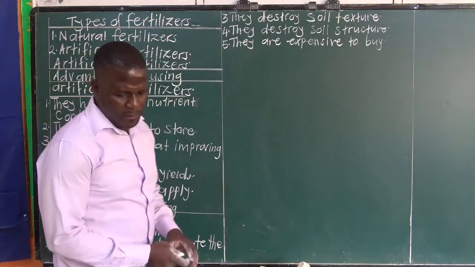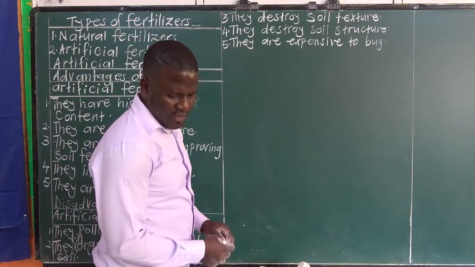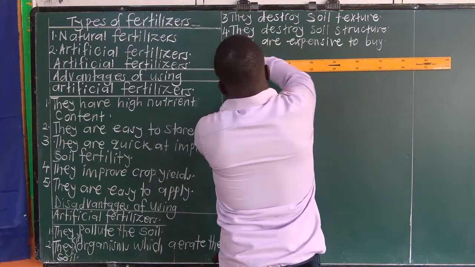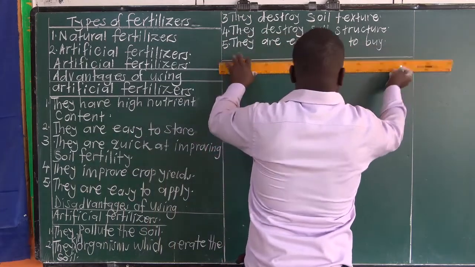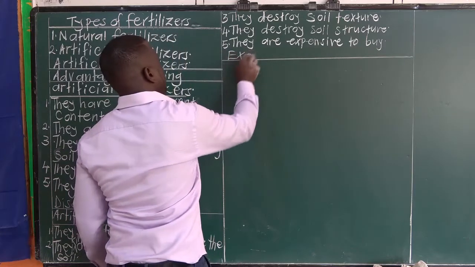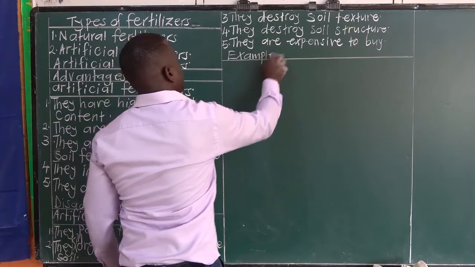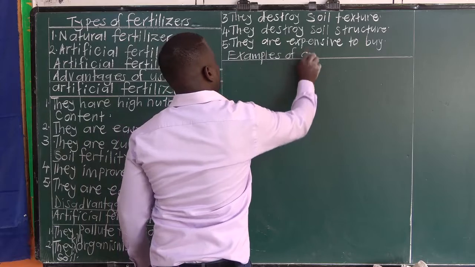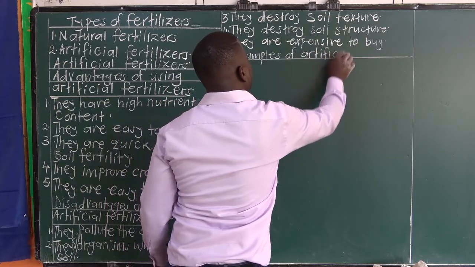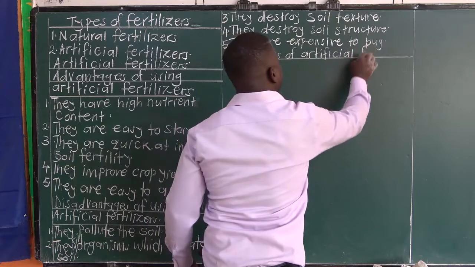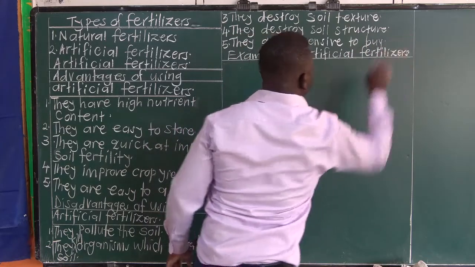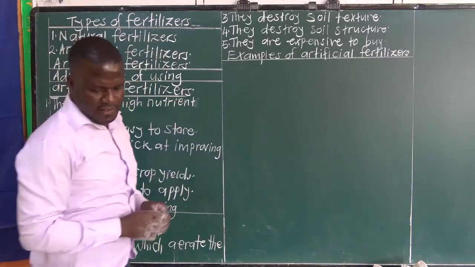Then we have examples of artificial fertilizers.